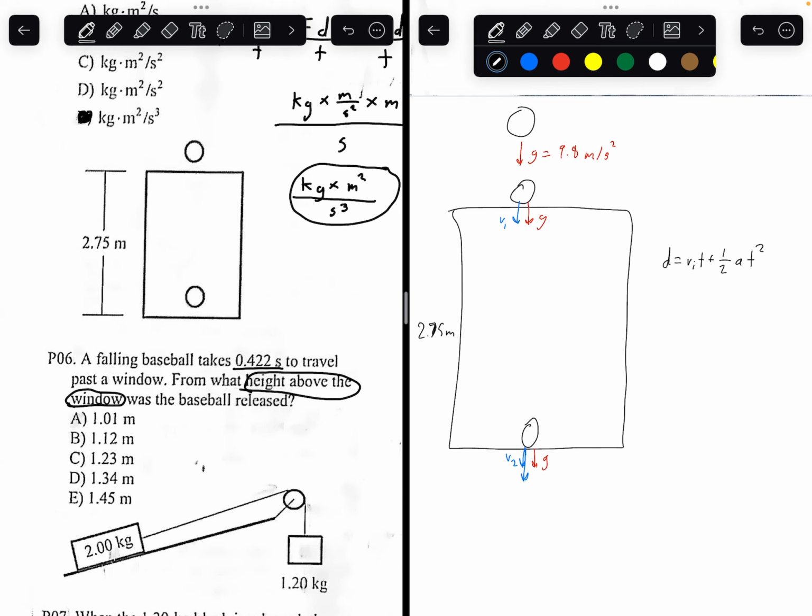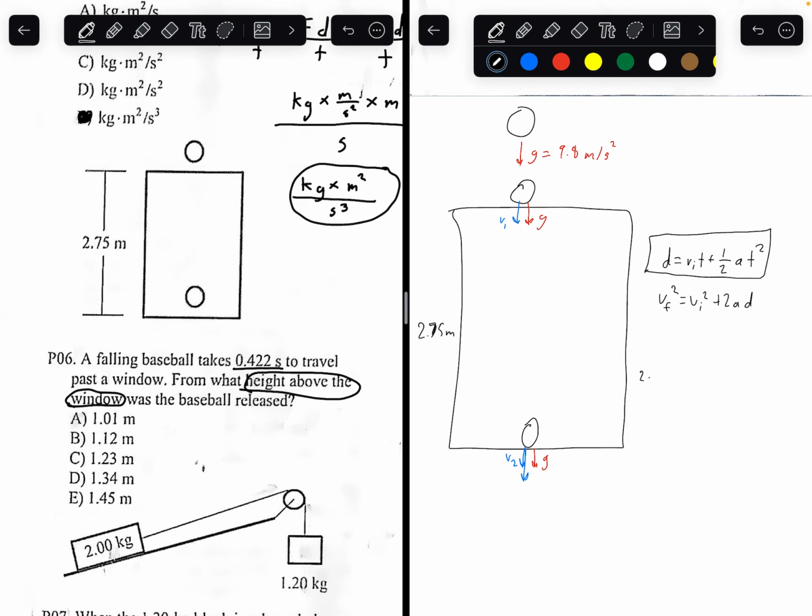Or we can use final velocity squared equals initial velocity squared plus 2 times acceleration times displacement. Which one should we use for this case? We're given time, so we should use the kinematic equation that has time in it. So, plugging in the values.